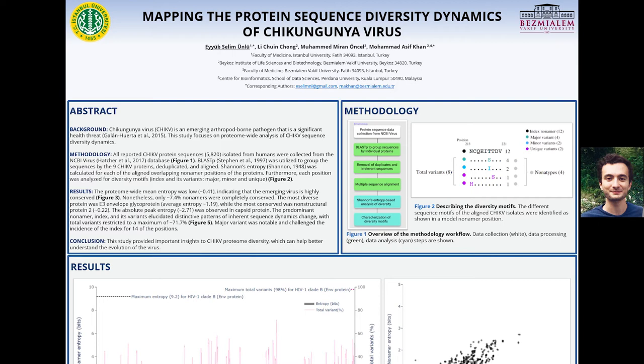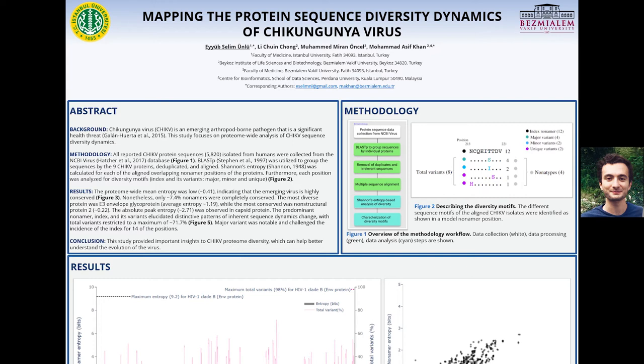Shannon's entropy was calculated for each of the aligned overlapping monomer positions of the proteins. Furthermore, each position was analyzed for diversity motifs. Figure 2 illustrates the different diversity motifs. Here is an example of a monomer position with 20 sequences. The predominant monomer at this position, with a frequency of 12, was classified as the index sequence, with the 8 others considered as total variance to the index.